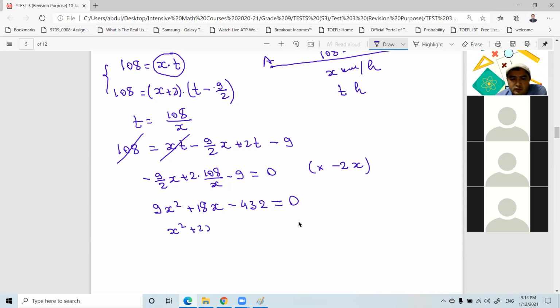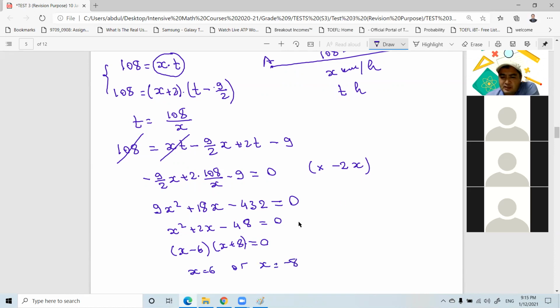squared plus 2x minus 48 is equal to 0. Oh, it's quite easy, right? Because the coefficient of x squared is 1. So here we have 8 times negative 6, and the sum is 8 plus negative 6 equals 2. Okay, it works. So I can factorize it as (x minus 6)(x plus 8) is equal to 0. Now from here, x equals 6 or x is equal to negative 8.